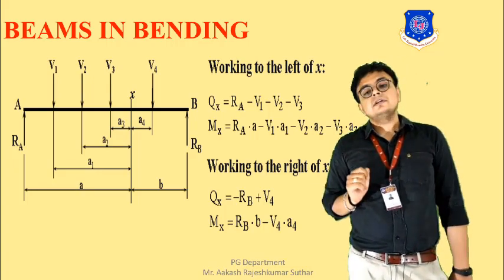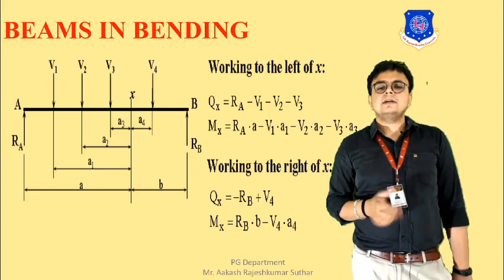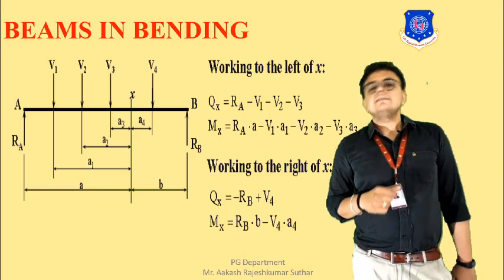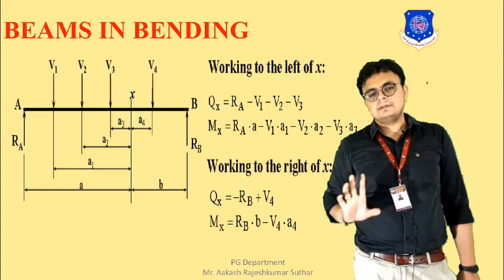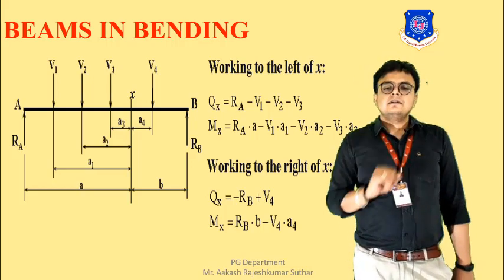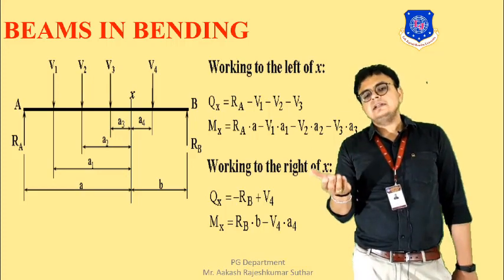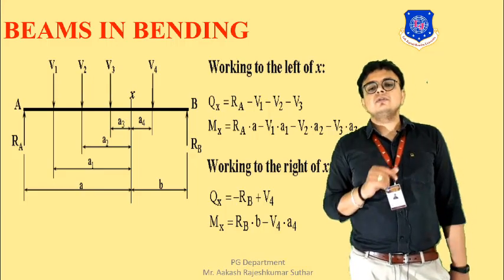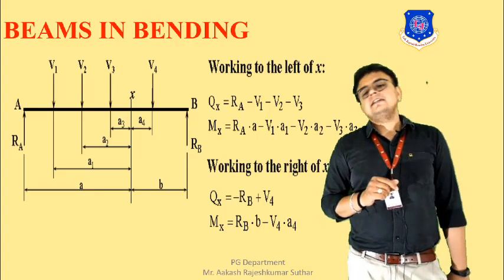Now talking about the right hand side. We can also find the shear force with respect to the right hand side. That will be equal to minus RB plus V4. On the right hand side there is only one force, that is V4, and we have one reaction RB. So minus RB plus V4. And the moment will be RB into B, where B is the distance from B to X, minus V4 into its distance. In this way, we can find the bending moment.